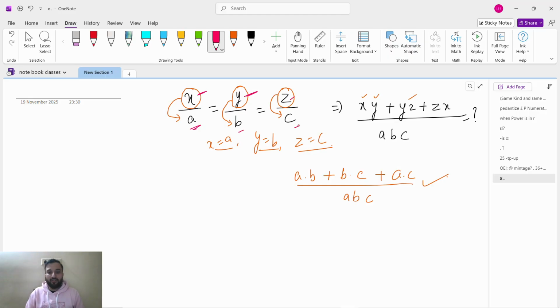That's it, guys. So this is the whole completion of ratio and proportion. This is the one shot of ratio and proportion. I think so. Yes, exactly. It exactly took 3.5 hours to complete.